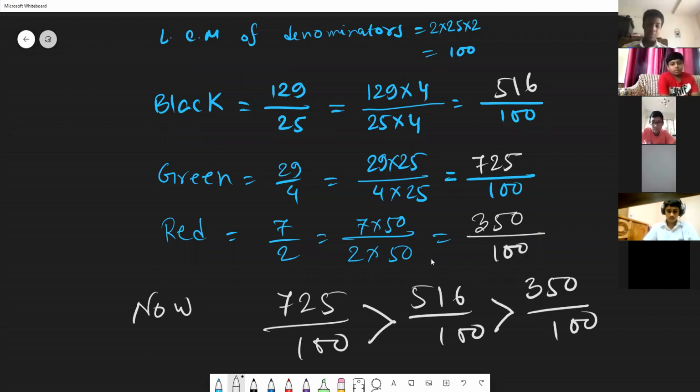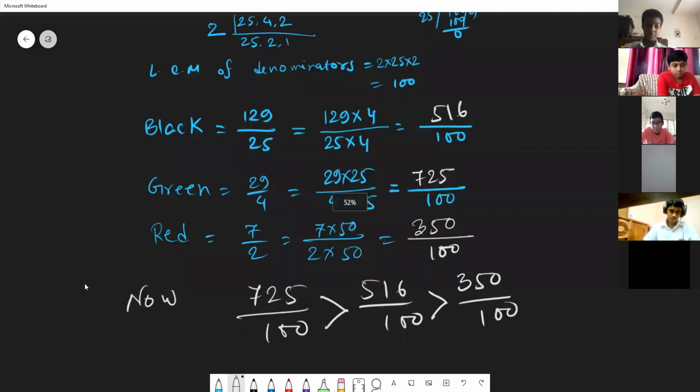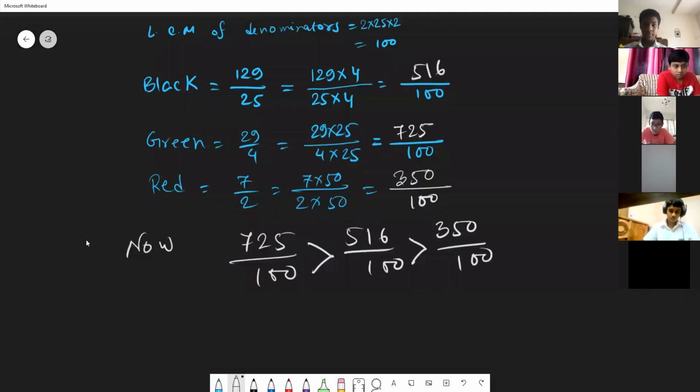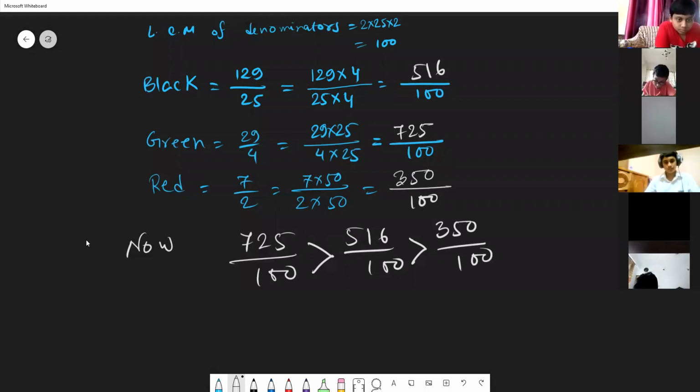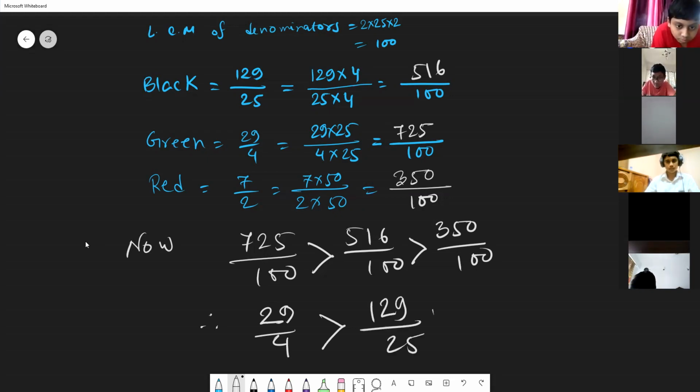Yes, ascending order. This is not our answer. We have to write the previous fractions. So 725 came from 29 by 4, or 7 1/4. So green, you can write 29 by 4. Then 516 came from 129 by 25. Then 350 came from 7 by 2.